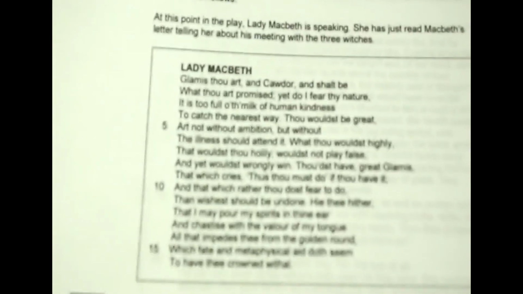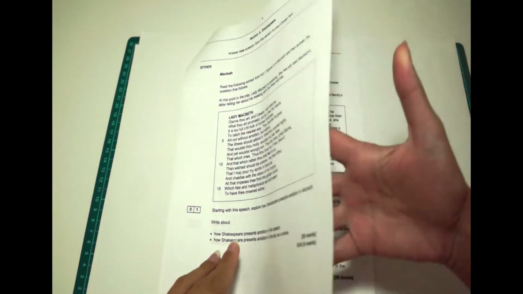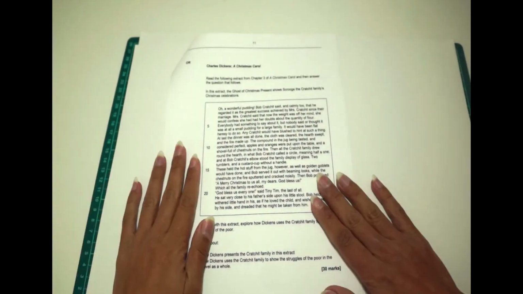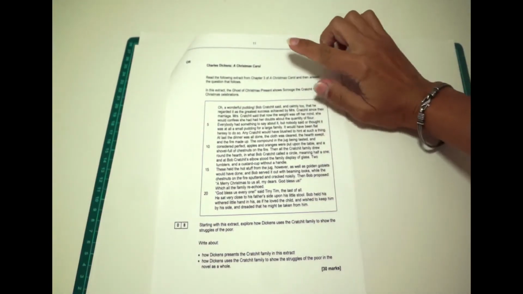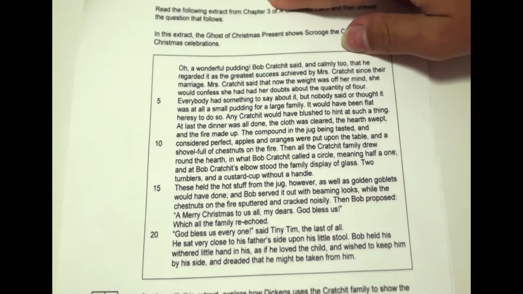We're going to look at the second section, and then we'll come back and look at the questions more in depth. In your booklet you'll get for your exam, there'll be more pages to flick through, but to save paper I've just printed off the questions that my students were doing. So let's look at this. This is section 2, and I've got my Charles Dickens A Christmas Carol question.